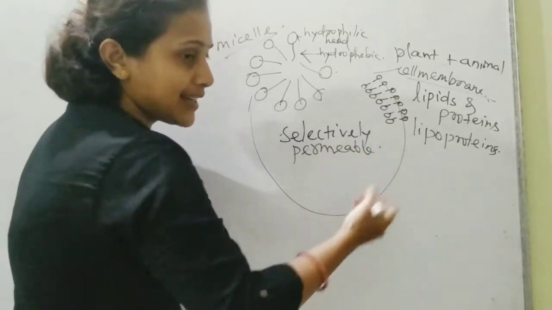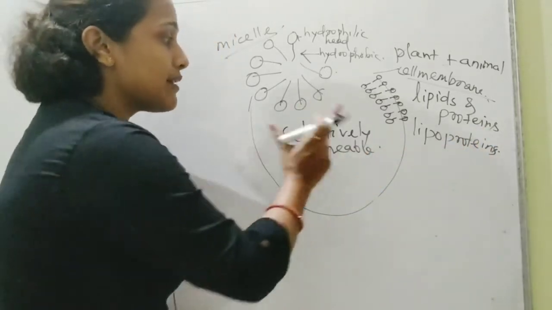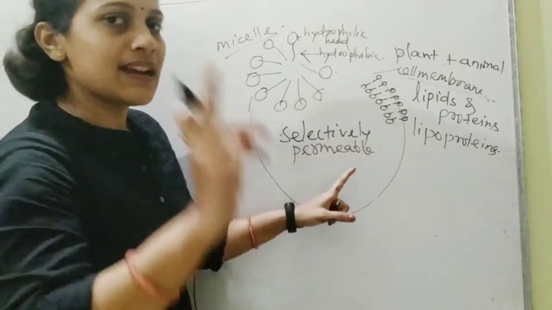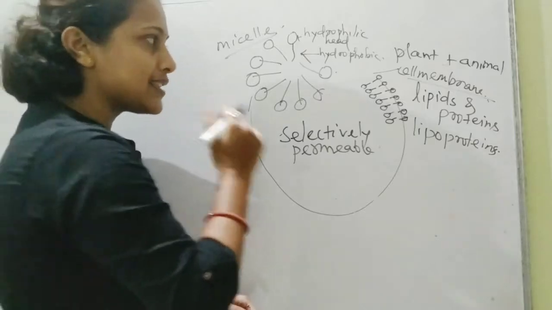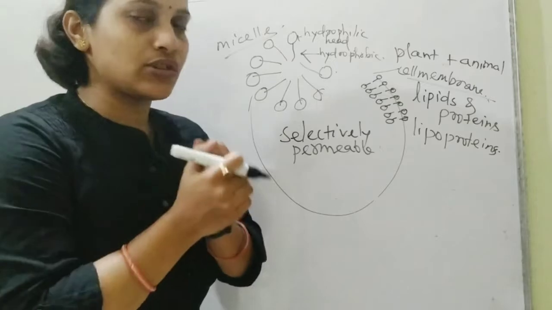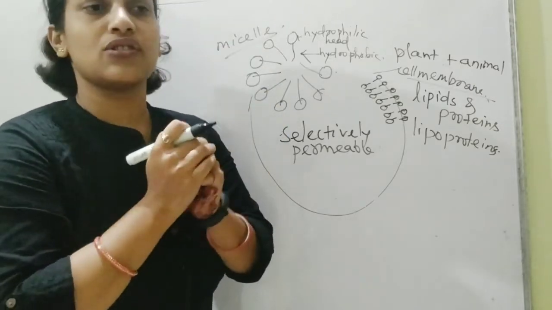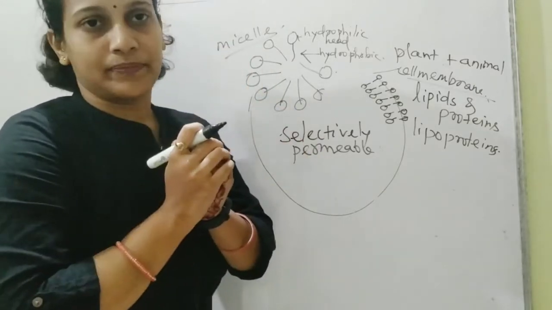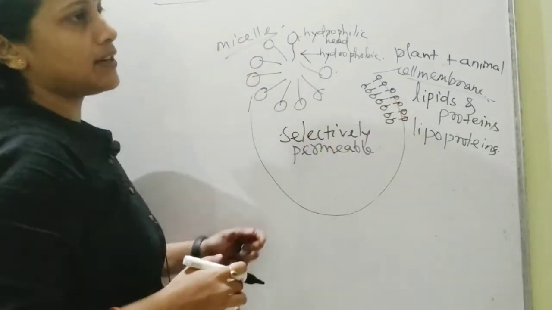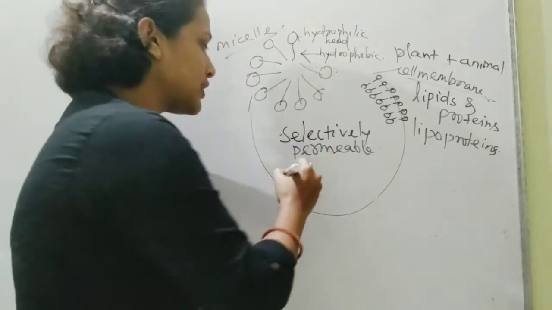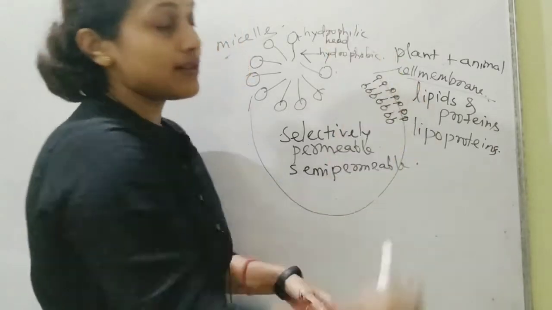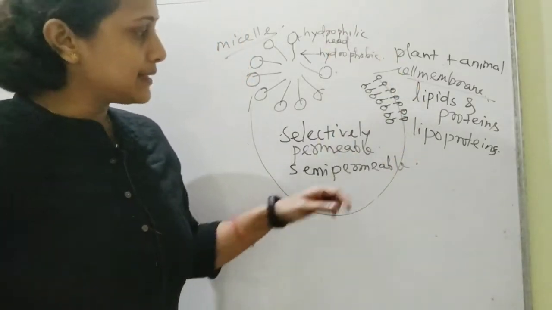Permeable means something that will allow substances to get through it, but it is selectively permeable. No doubt it is permeable, but selectively permeable means it allows only selected substances to get into it. That's why the cell membrane has a very deep significance when it comes to the protection and the maintaining of the concentration of the entire cytoplasm. Okay, so selectively permeable, or we use the term semi-permeable. They are also known as the semi-permeable cell membrane.